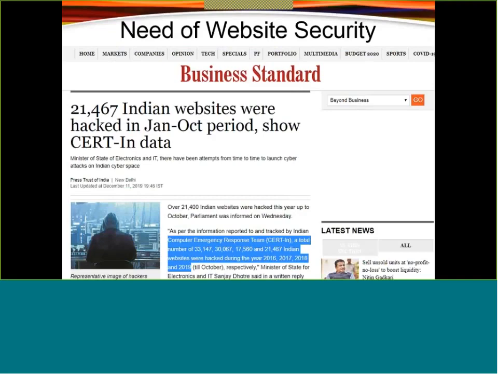You must be aware of an organization called CERT-In. This is the Computer Emergency Response Team for India. CERT is basically an organization throughout the world, right? CERT exists throughout the world. For each country there is a CERT. For India it is CERT-In, for Pakistan it is CERT-PK, for the UK it is CERT-UK, right?